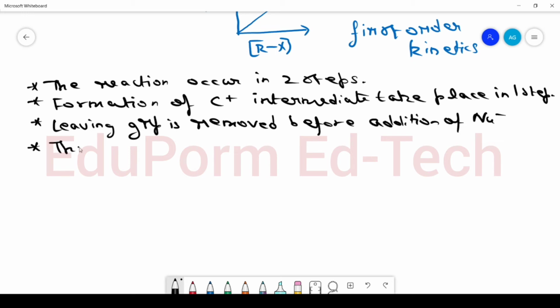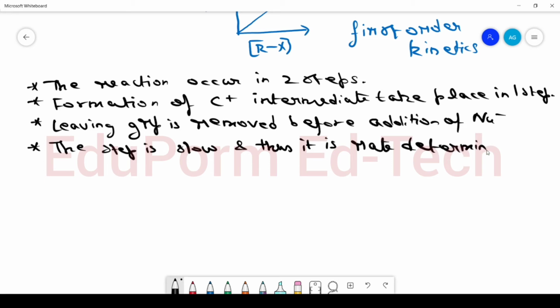The first step is slow and thus it is rate determining. As you may also know, any reaction which is completed in one step, reaction give product.